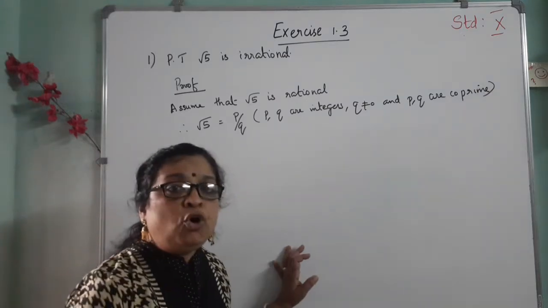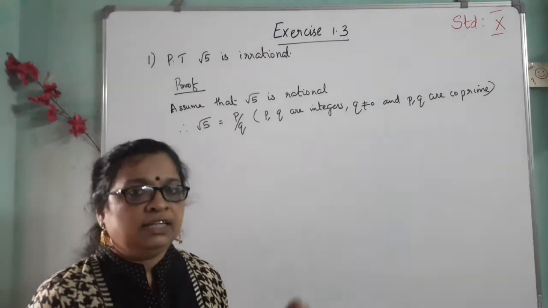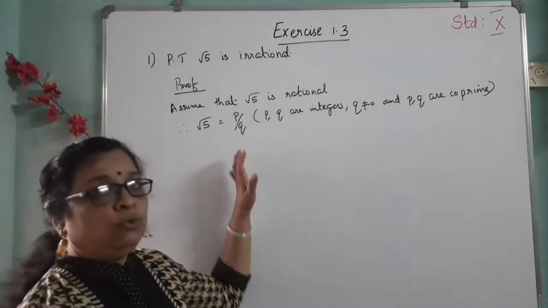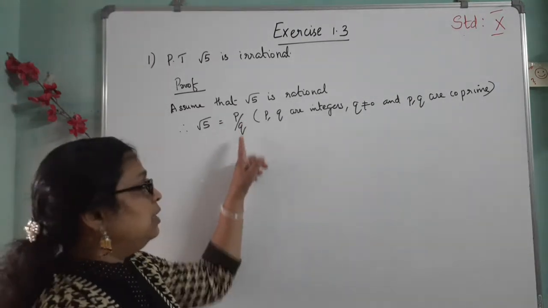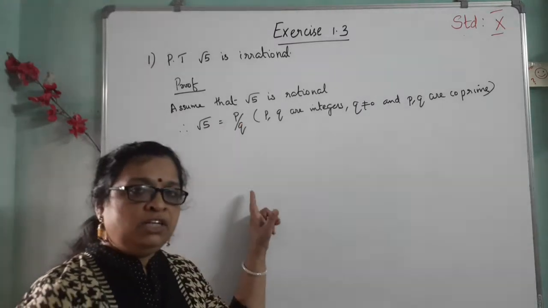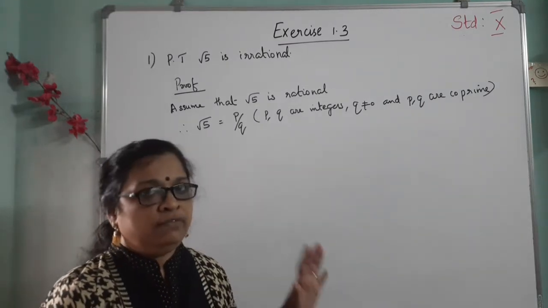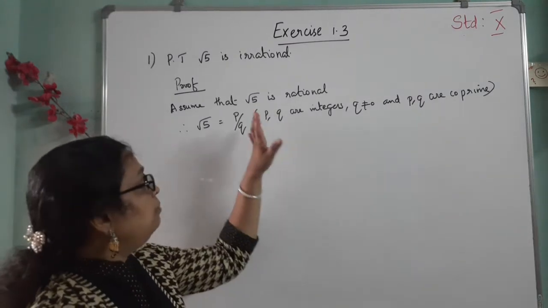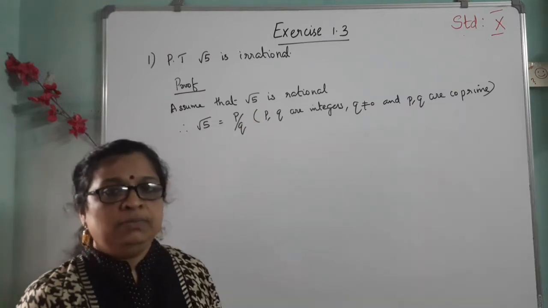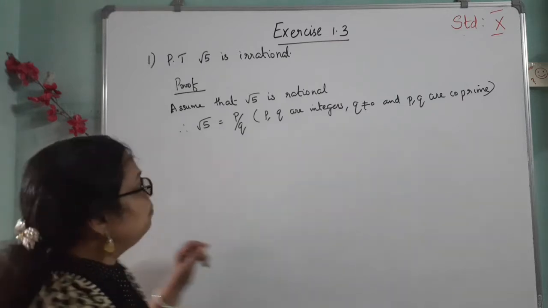And what do you mean by coprime? Coprime means there exists no common factor other than 1. That is, p and q are coprime, that means p by q is in its lowest form. There exists no common factor between p and q other than 1. We know that 1 is a factor of every number. So, coprime means there exists no common factor between p and q.